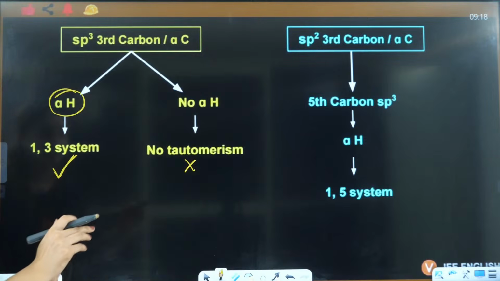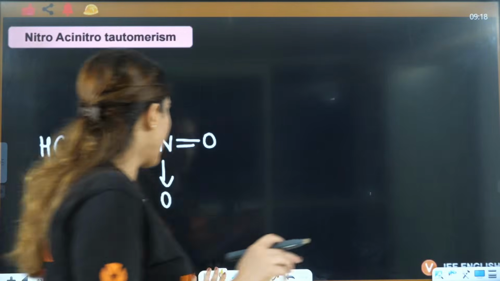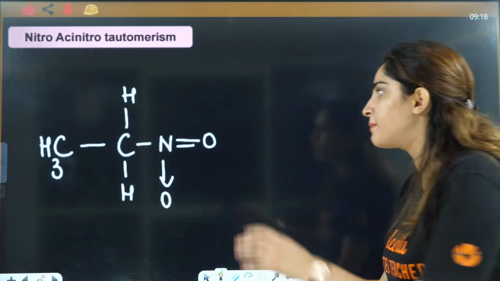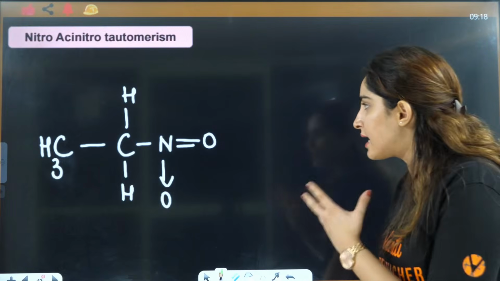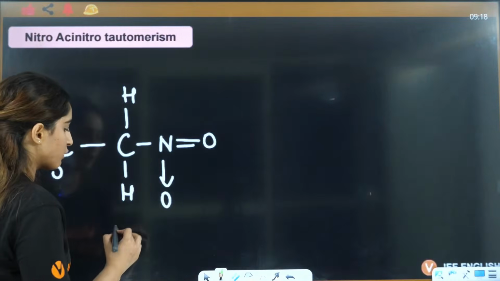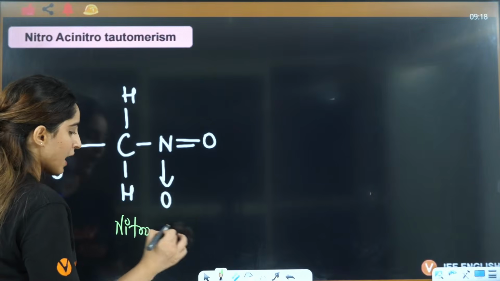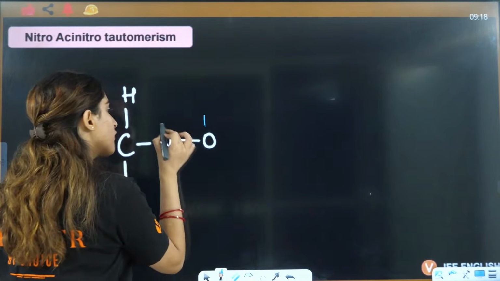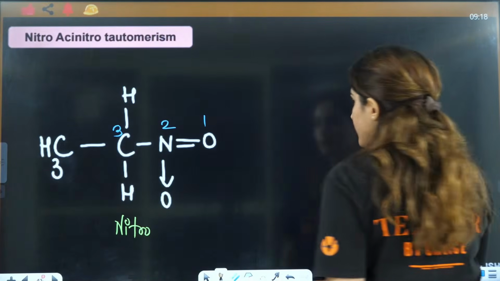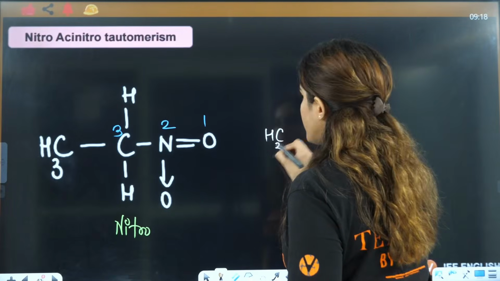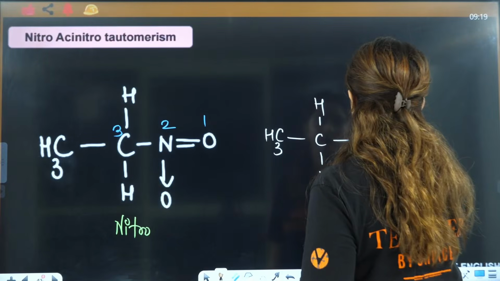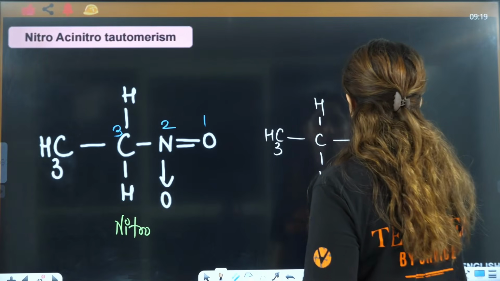There are so many PYQs that we are going to discuss. Before ending the tautomerism part and before jumping to the PYQs of tautomerism, let's understand this part here. This is nitro, aci-nitro. So this particular part is nitro. Let's see how it will be converted to aci-nitro. This will be 1, 2, and this is 3. Okay, so here you will have CH3, you will have C, this is H, this is H, this is N, this is double bond O, this is O.